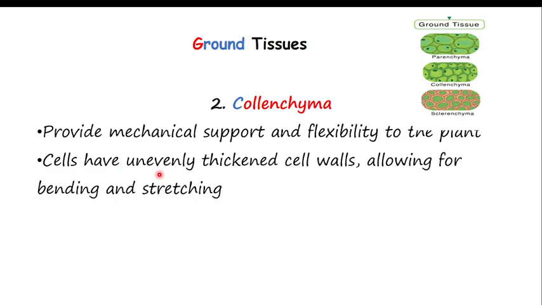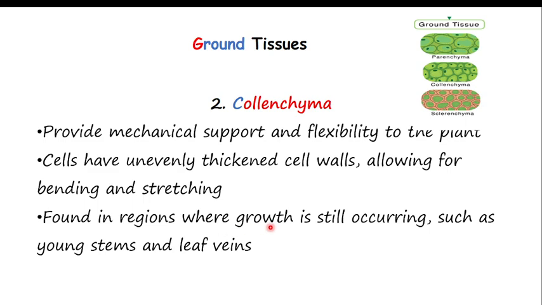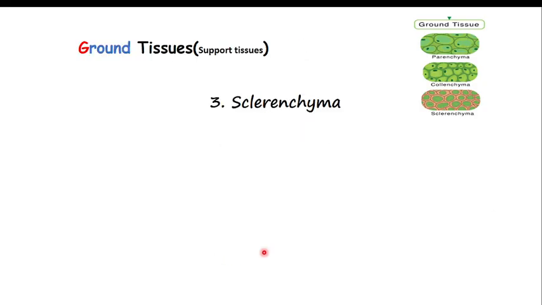Also, they contain cells with unevenly thickened cell walls, allowing for bending and stretching. So whenever there is wind, the reason the plant does not fall down is because of this parenchyma. Those are the cells of the parenchyma. This is how they look. Apart from this, they are found in regions where growth is still occurring, such as young stems and the leaf veins.